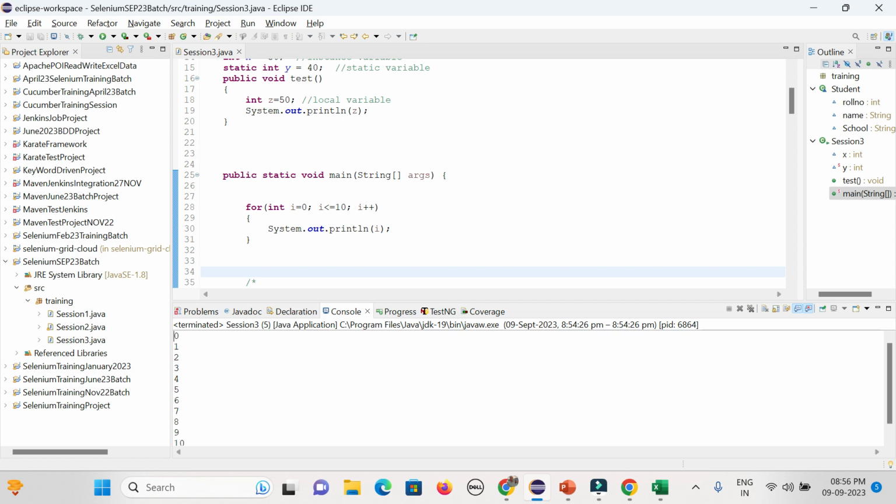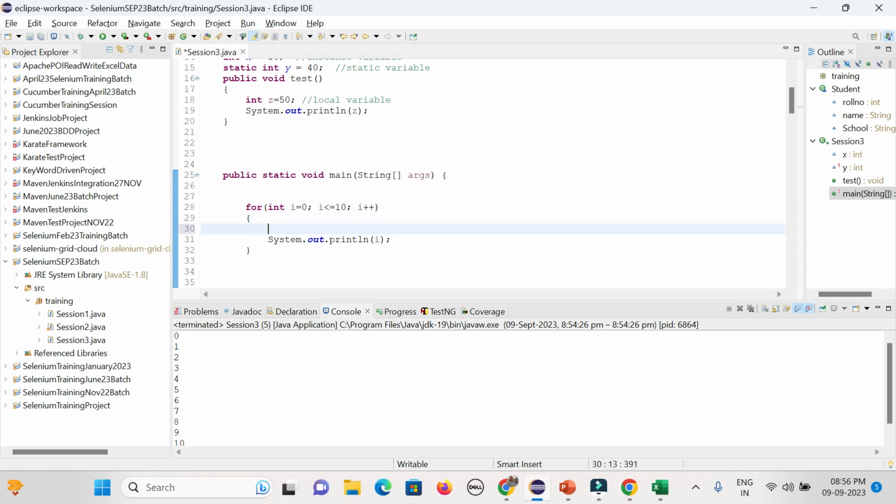In case I don't want to match with some particular position, what can I do? Suppose I want to check something and then print it out.